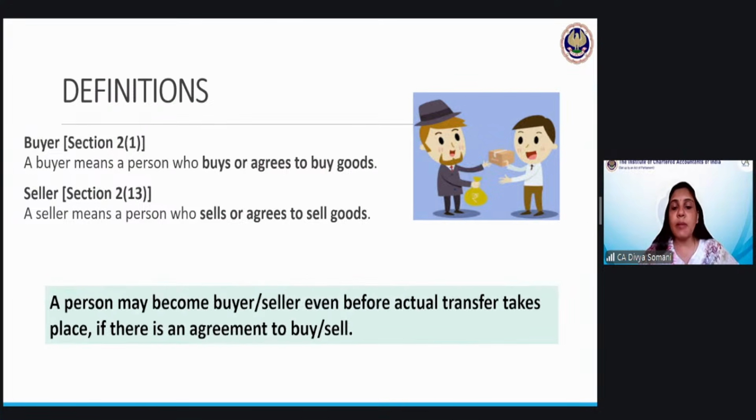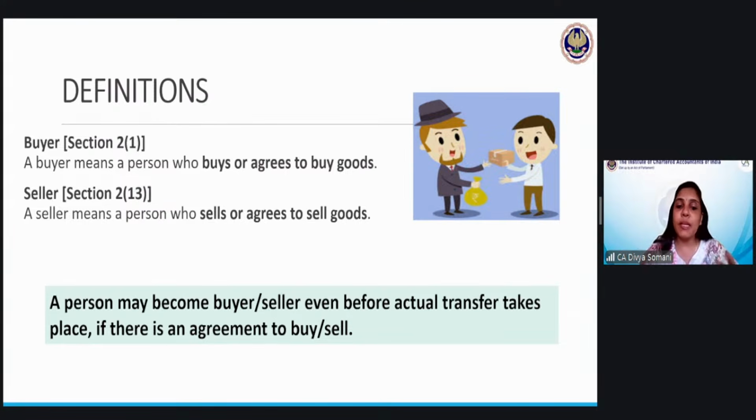So a person may become a buyer or seller even before actual transfer takes place. Even though the goods have not actually passed on, persons can be classified as buyer or seller, right? In the case of future goods, since the goods will be manufactured at a future date, we can still assume that one party is the buyer and the other party is the seller. The person who has ordered is obviously the buyer, and the other person who will be manufacturing and finally dispatching the goods is known as the seller.